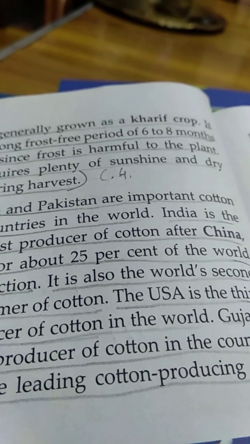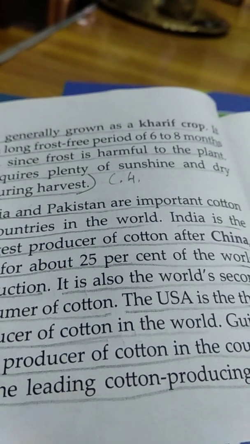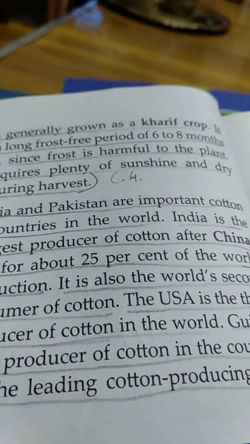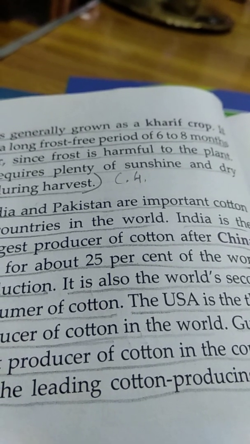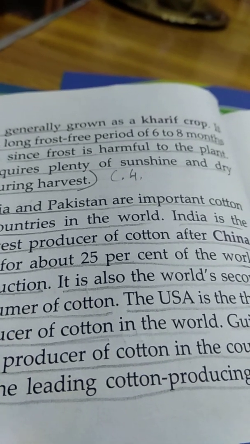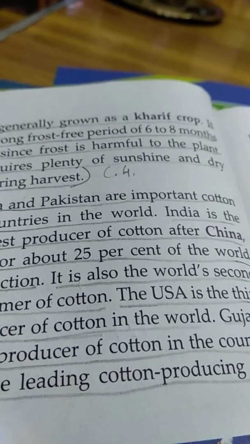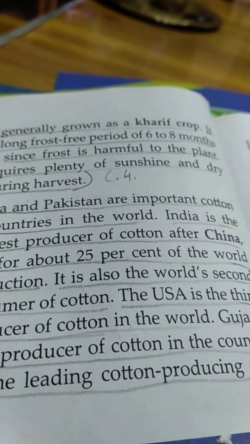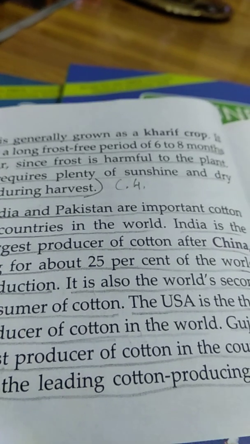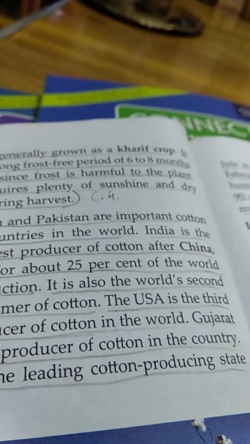China, India and Pakistan are important cotton growing countries of the world. India stands second largest producer of cotton after China. About 25% of the world production of cotton comes from China. It is also the world's second largest consumer of cotton. Consumer means user. The USA is the third largest producer of cotton in the world. Gujarat is the largest producer of cotton in the country. In our country, Haryana is the leading cotton producing state of the north.